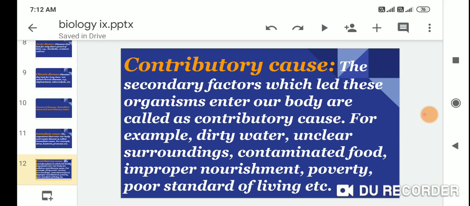For example, dirty water, unclean surroundings, contaminated food, improper nutrition, poverty, poor standard of living, etc.